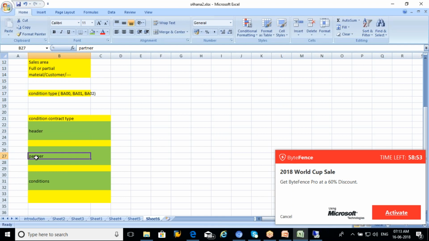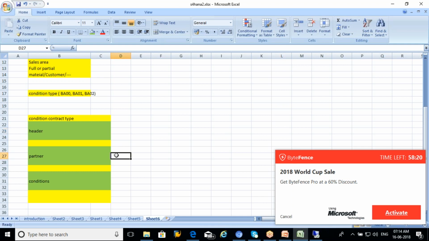So in this, I can maintain what are all the customers eligible under a specific sales organization or specific purchase organization, and what are all the conditions. So the header will talk about the settlement date, the basic data of the customer or business partner, the sales organization or purchase organization, and what is my business volume. And partner, who are all the partners eligible for this.